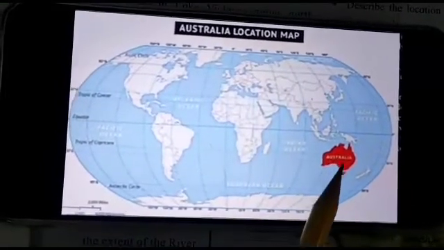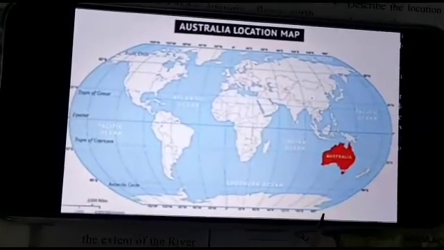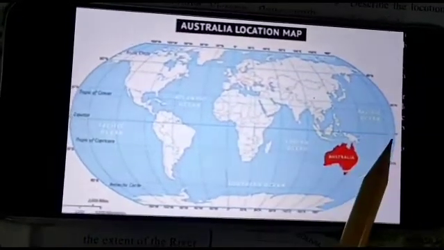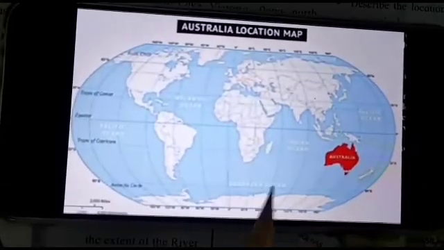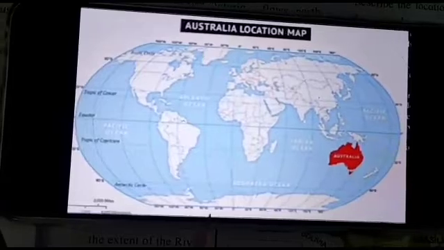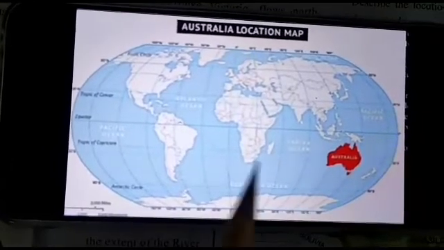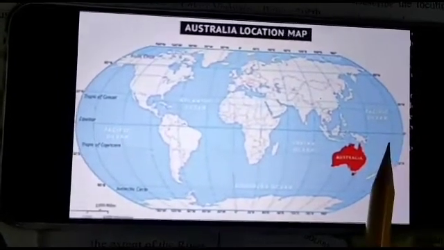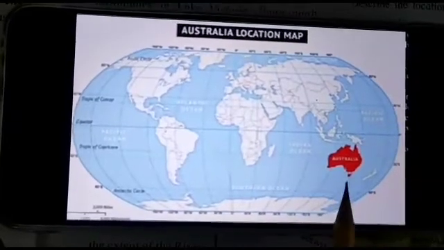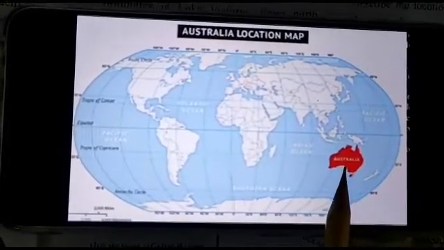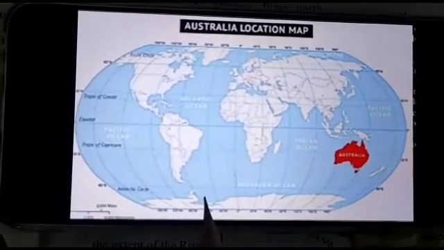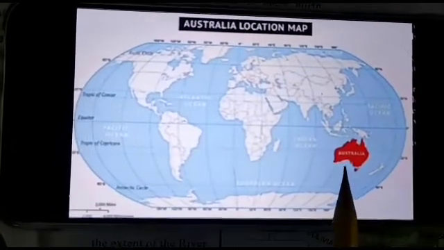So this Australia is located in the Southern Hemisphere. This line is known as equator. So below the equator is Australia. So it is located in the Southern Hemisphere. And in which side? This side is west and this side is east. So on the east side this Australia is located. So it is known as South Eastern Hemisphere.